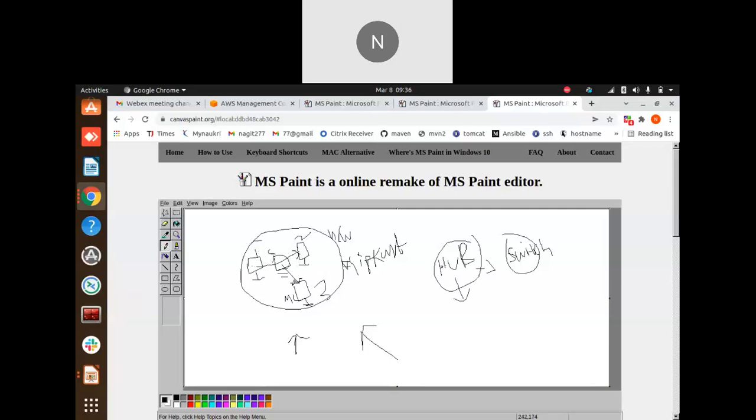So the network traffic will be less, and moreover the security is better, and the data will reach the respective server only, right?